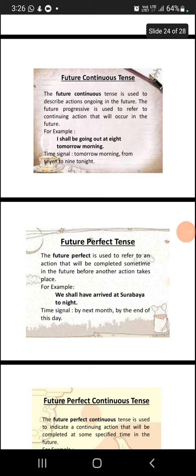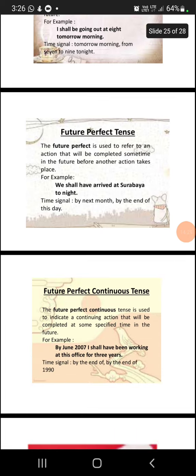Then we have future perfect tense. The future perfect is used to refer to an action that will be completed sometime in the future before another action takes place. For example, we shall have arrived at Surabaya tonight. So here we have tonight, by next month, by the end of this week, by the end of this month. So these are all the things that come under future perfect tense, because the future thing is completed there, because we shall have arrived. So that particular situation is completed there. So this kind of sentence comes under future perfect tense.